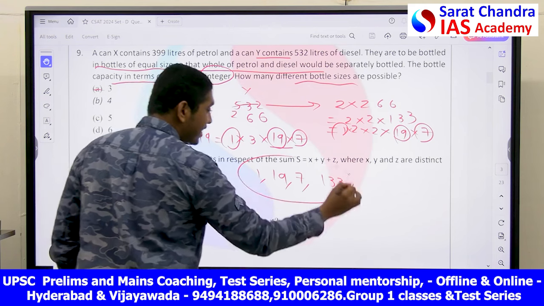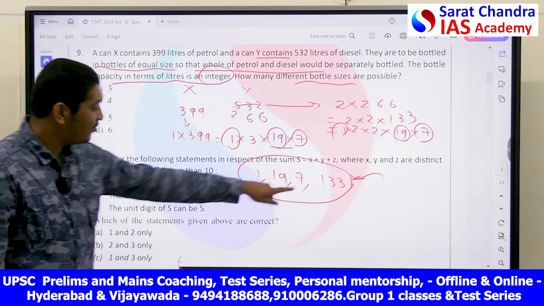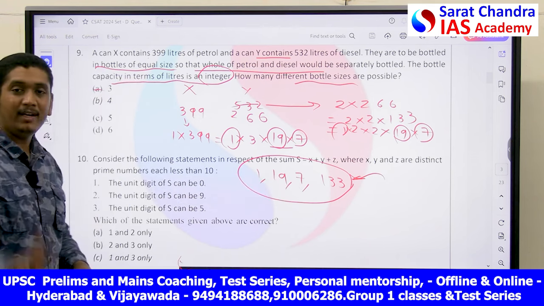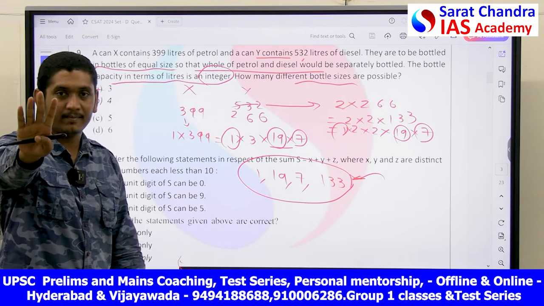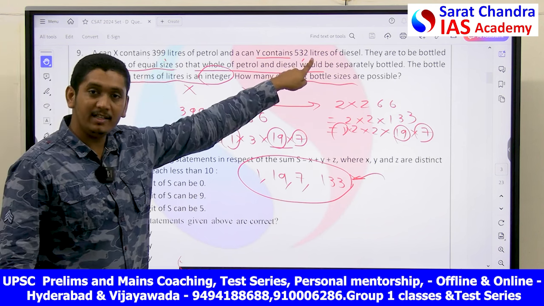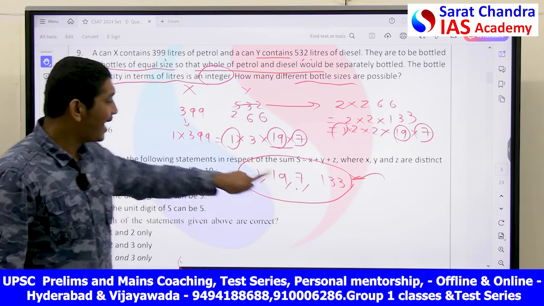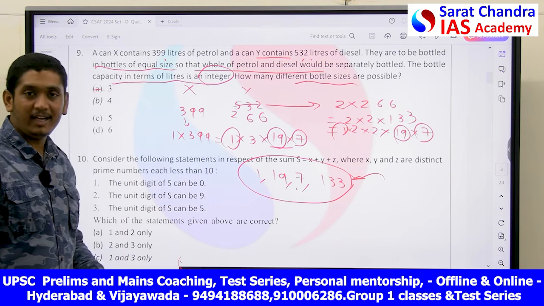These are the 4 sizes of bottles in which you can fill petrol and diesel. For example, if I take 133 liter cans, I can fill the petrol in 2 cans and the diesel in 4 cans. If I take cans of 7 liters, I can fill 19 into 3 cans.